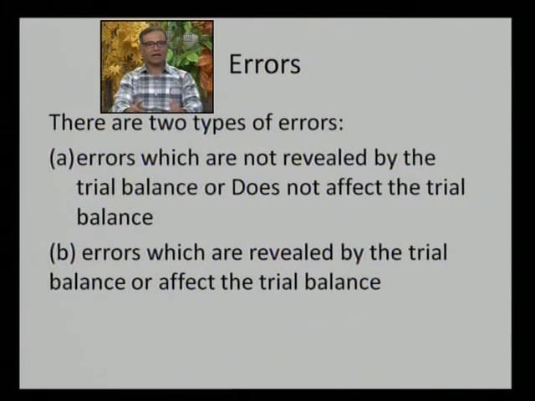The second type is errors which are revealed by the trial balance. If the total of debit balances and the total of credit balances of the trial balance are not equal, there are certain errors, which is quite evident from the totaling of the trial balance. So the errors are broadly classified into two categories: those which do not affect the trial balance and those which affect the trial balance.